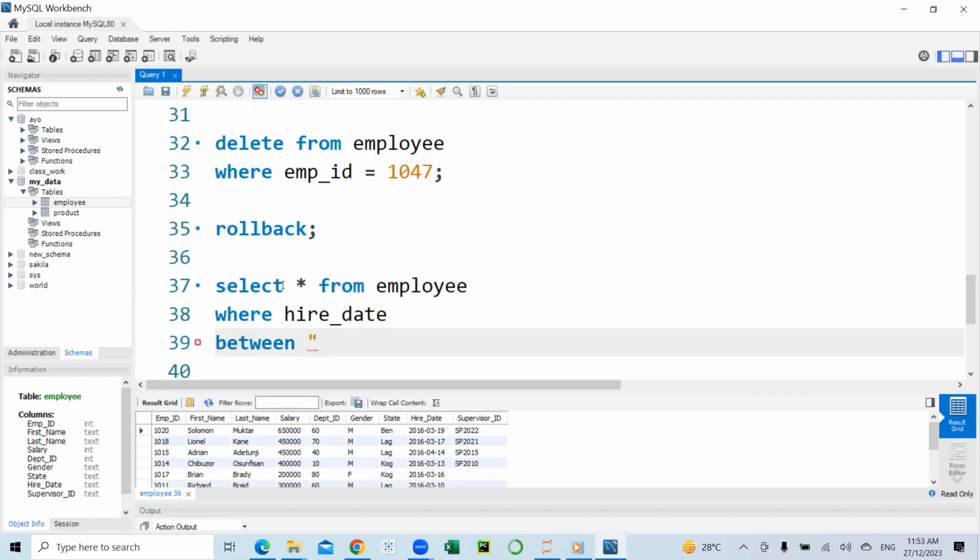Now, we also need to note that in SQL, the date starts with the year. That is, we have the year first, the month, then the day. So if the date is not in that format, the database might not recognize the records as dates. So we need to pay attention that the dates start with the year, the month, and the day. So I said I want dates between 1st January 2016.